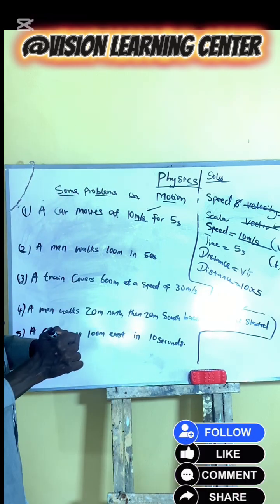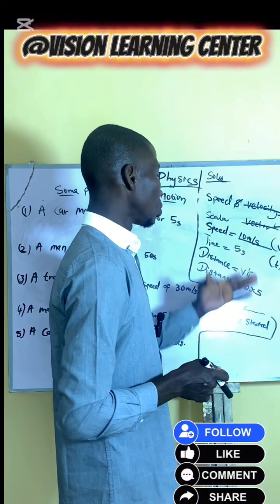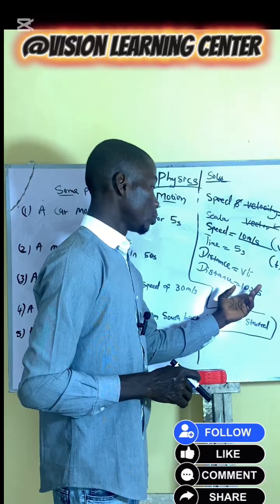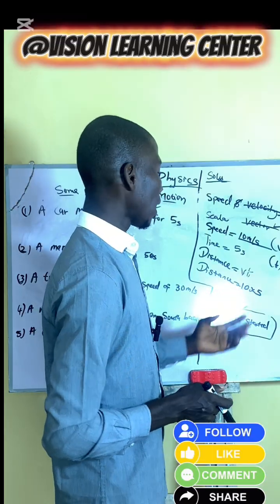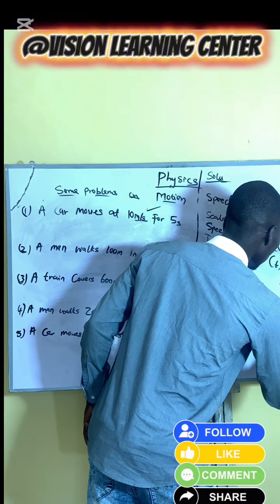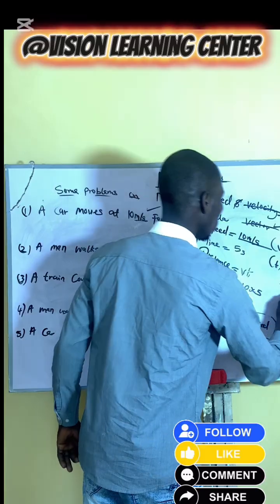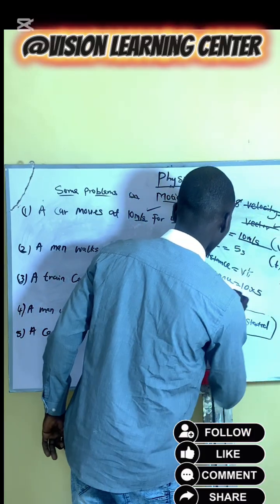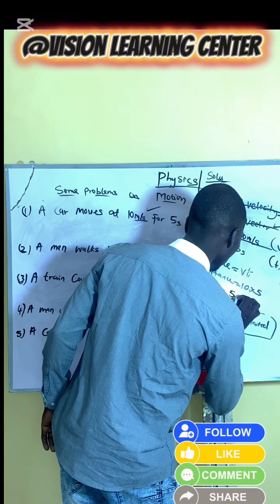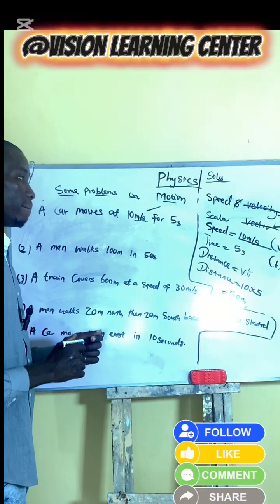But first of all, let's solve for units, to know the unit that we put at the end of our answer. So meter per second times seconds, the seconds cancel, giving us meters. 10 times 5 will give us 50 meters. So our distance is 50 meters.